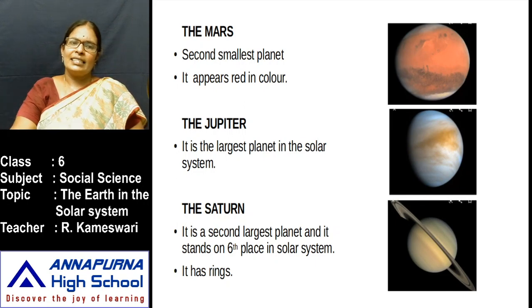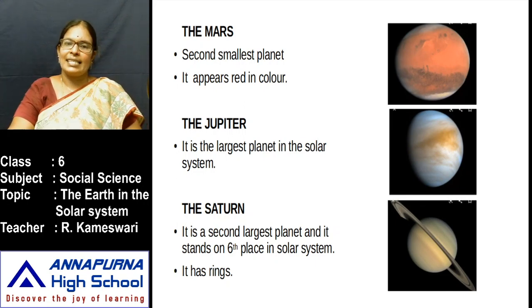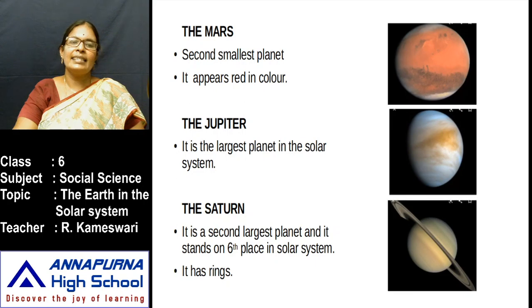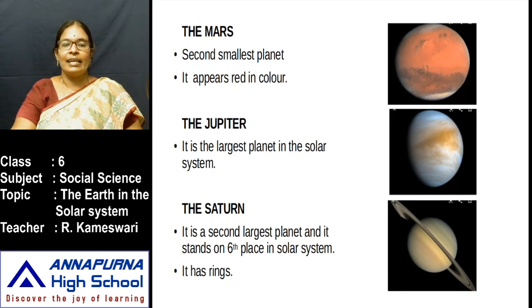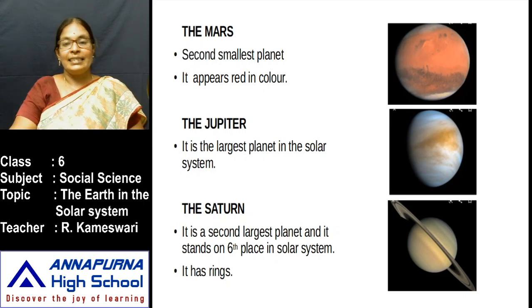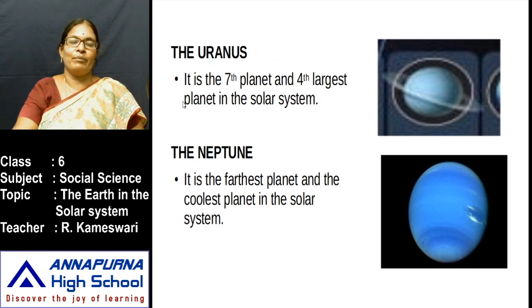Jupiter is the largest planet in the solar system. Next one is Saturn. It is the second largest planet and it stands in sixth place in our solar system. It has rings, so it appears beautiful to you. That's why we call it a beautiful planet.